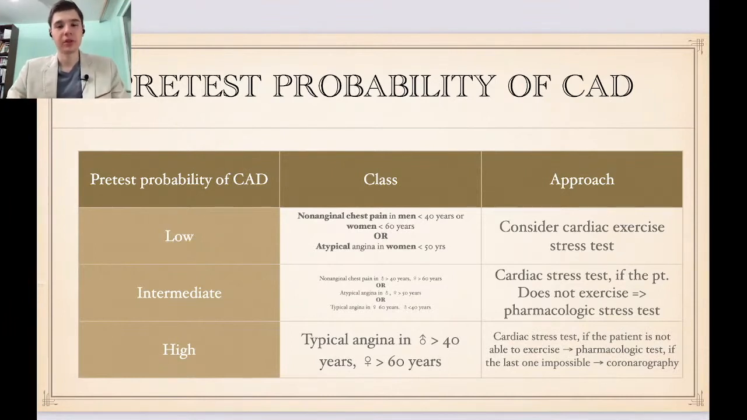In high-risk patients of coronary artery disease, we consider patients that have typical angina and that are males more than 40 years, or females more than 60 years. The same approach: cardiac stress test, pharmacological stress test if the patient has problems with his EKG or cannot exercise, and if those two are not possible, then we go for coronarography.